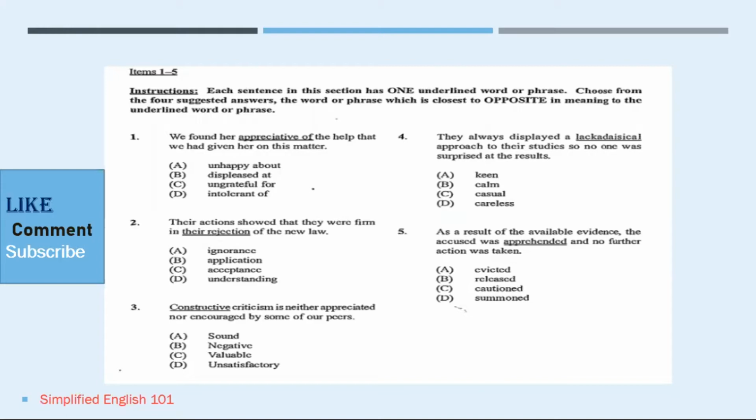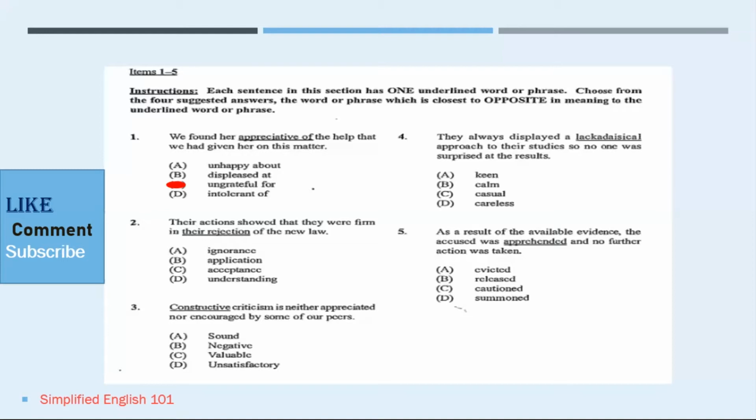Appreciative of means showing gratitude, which means that we're going to be looking for an option which is opposite in meaning of appreciative of. This clearly would be ungrateful for. It would not be unhappy about, because unhappy about suggests someone that is sad or miserable. Displeased at suggests unhappy or annoyed. Intolerant of suggests someone who is small-minded. However, ungrateful for suggests someone who is unthankful, and that would be the opposite of appreciative of. So the answer would be B.